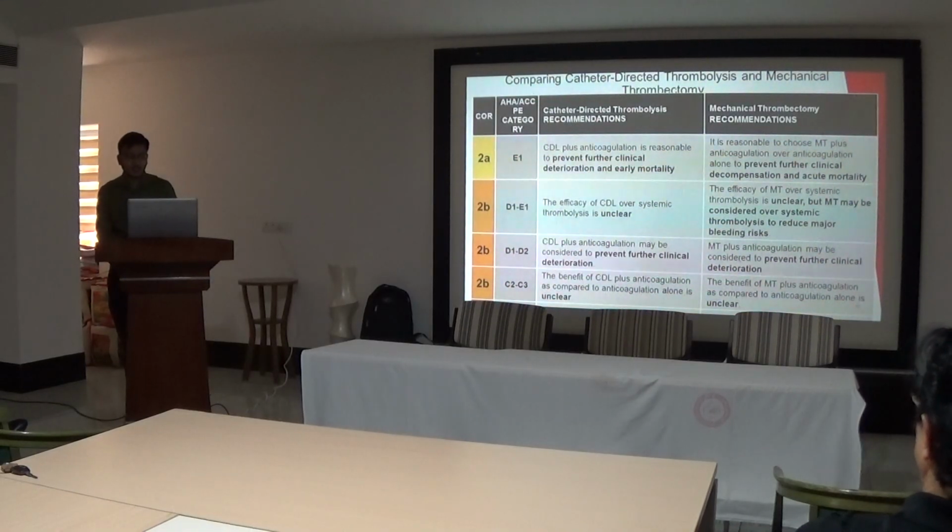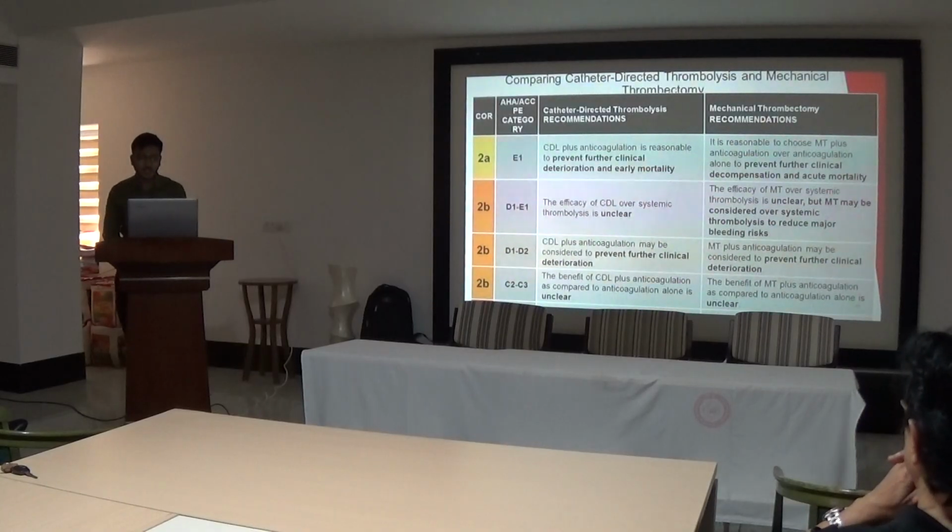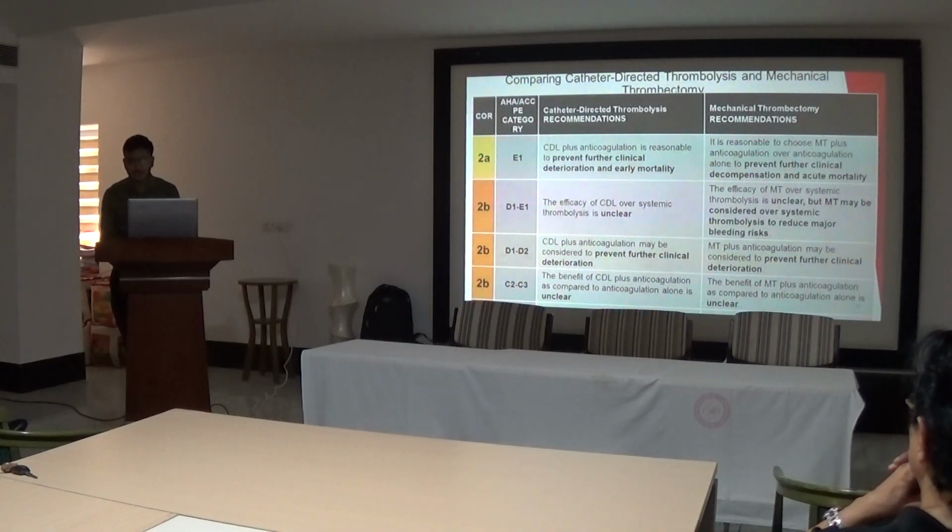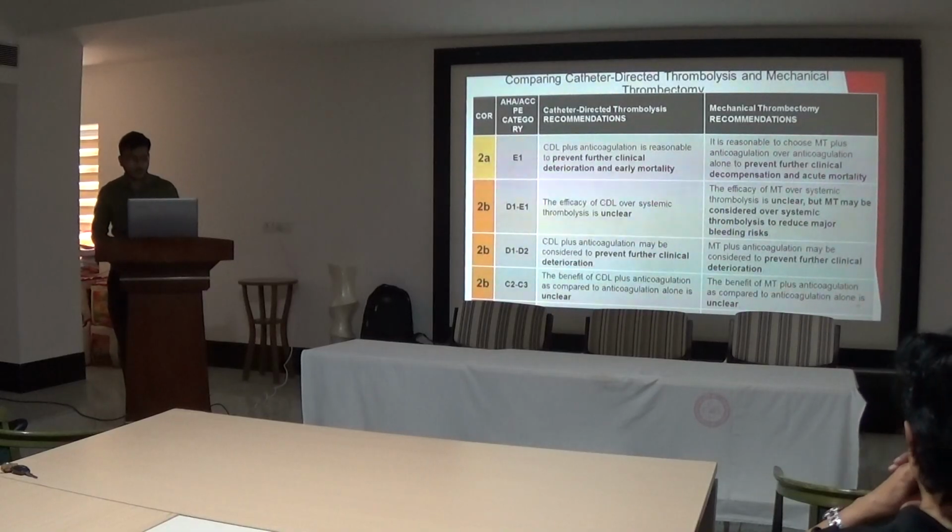In category D1 to E1, the efficacy of catheter-directed lysis over systemic thrombolysis is unclear. Class 2B recommendation. And the efficacy of mechanical thrombectomy over systemic thrombolysis is unclear, but mechanical thrombectomy may be considered over systemic thrombolysis to reduce the major bleeding risk. Class 2B recommendation. In category D1 to D2, catheter-directed lysis plus anticoagulation may be considered to prevent further clinical deterioration. Class 2B recommendation. Similar for the mechanical thrombectomy.